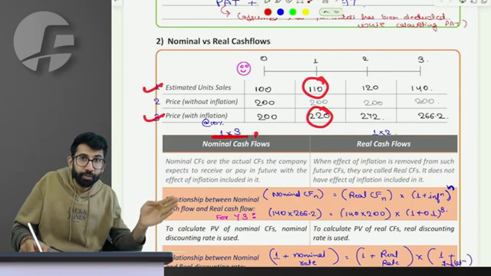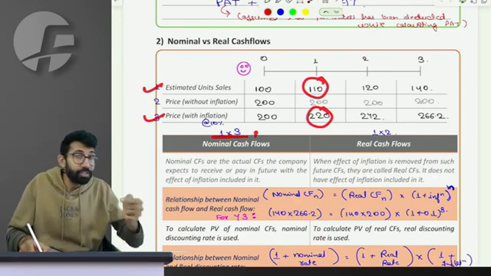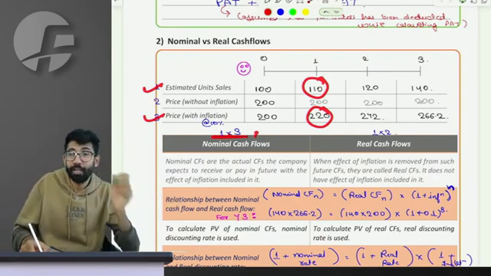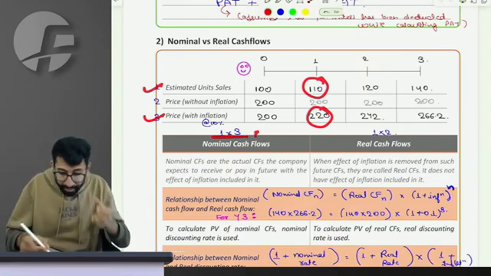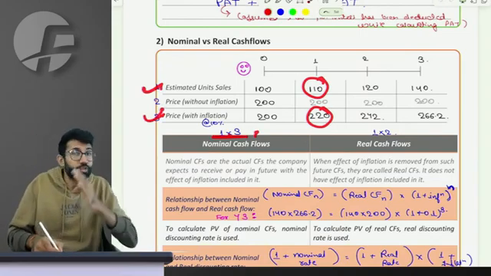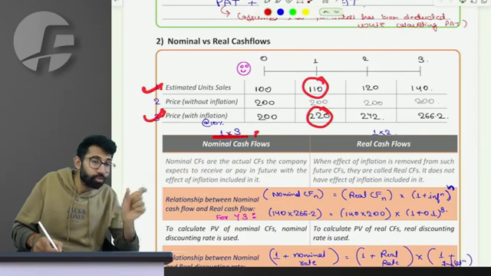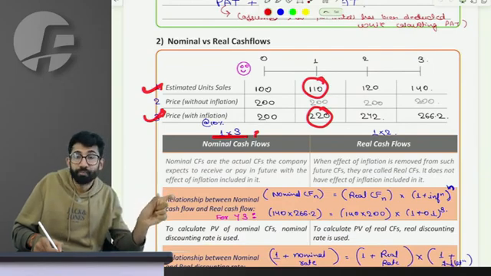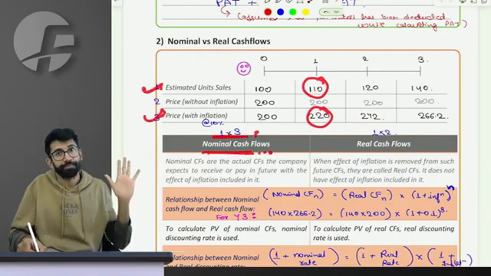These actual cash inflows, which are based on the actual prices of the respective years and include the effect of inflation, are nominal cash flow.